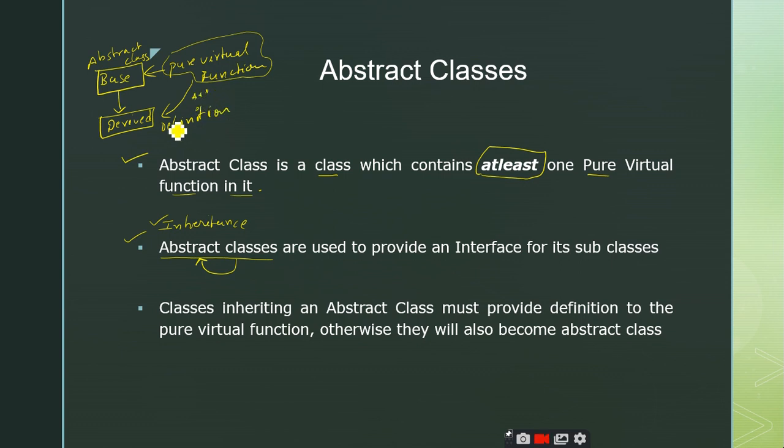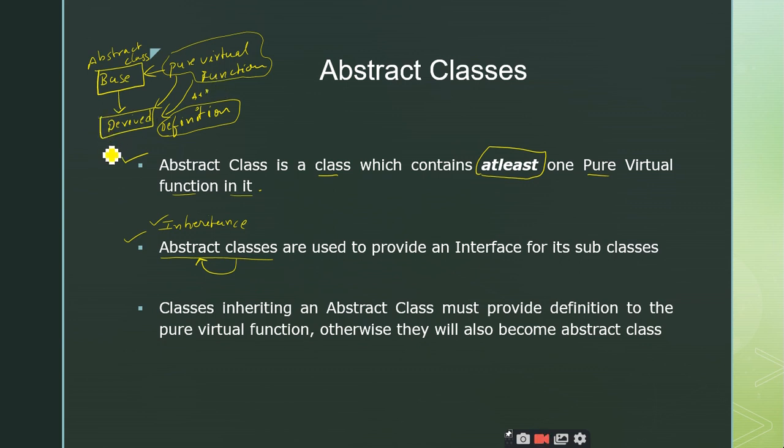Right. So what happens if I don't define this function? Can anybody tell me what happens if I don't give any body to the pure virtual function in the derived class? It will also become an abstract class. Why? Because the derived class has been derived from an abstract class, it consists of a pure virtual function. When we derive the class, the pure virtual function is also present inside the derived class. Since here also you are not giving any body to this function, it also becomes an abstract class, right?